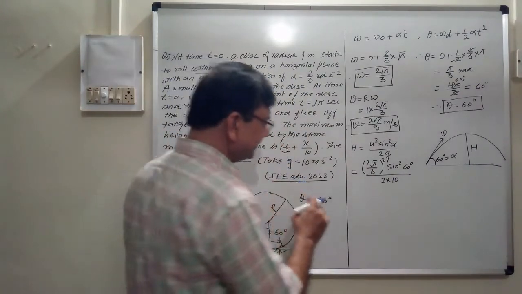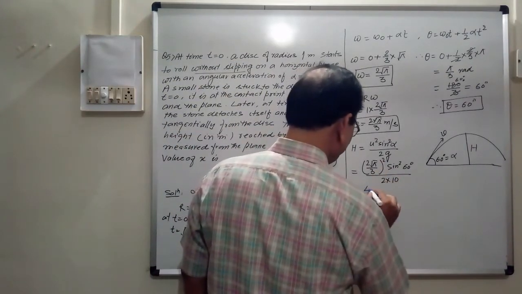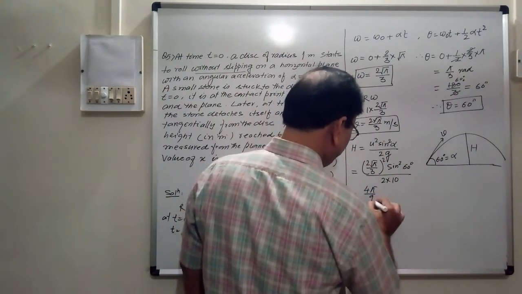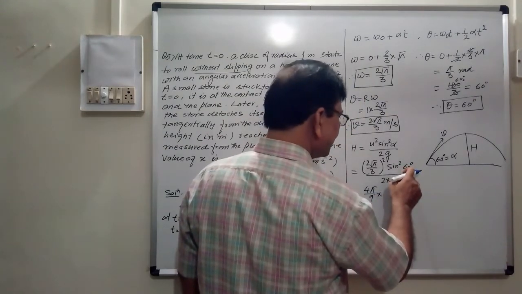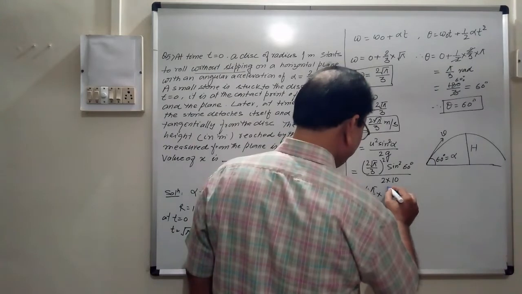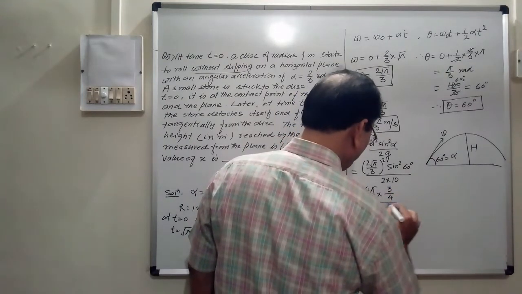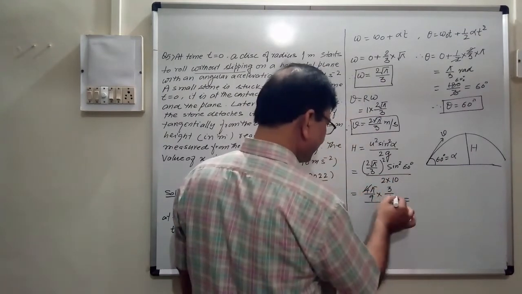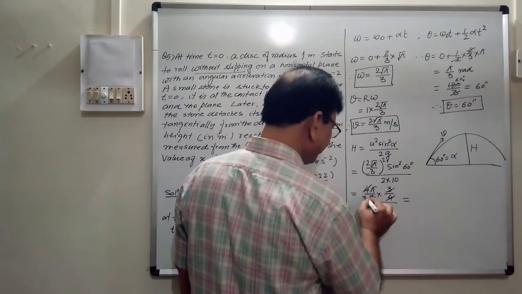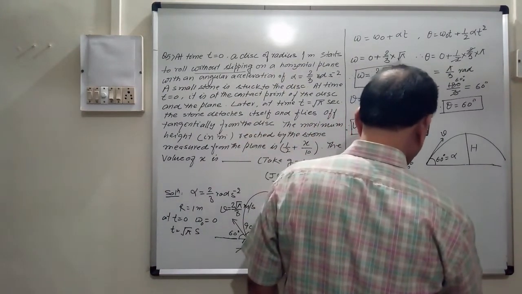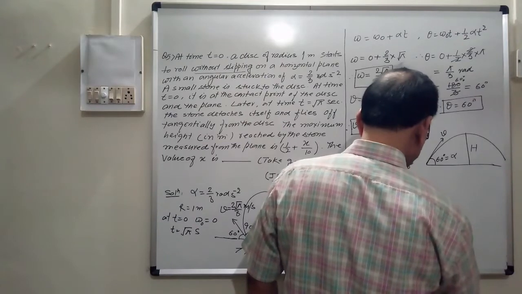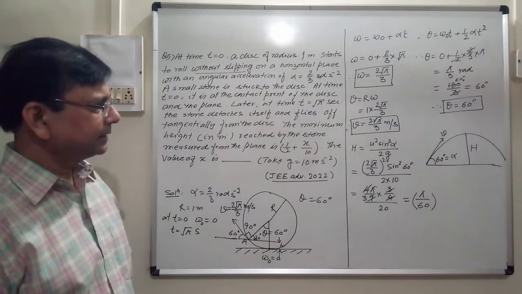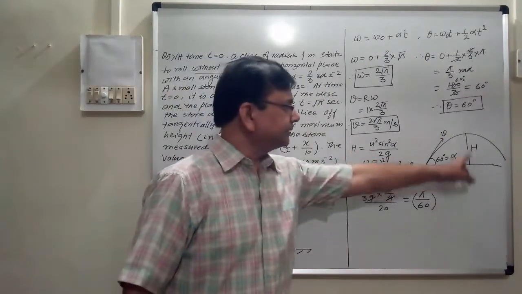अब इसको सिंप्लीफाई कर देते हैं, तो क्या मिलेगा? स्क्वायर करेंगे तो 4 pi by 9 into sin 60 is root 3 by 2. So root 3 by 2 squared means 3 by 4, upon 20. ठीक है? So इसको simplify करेंगे. This 4 and 4 will go. 3 times will come. Right? So this is equal to pi by 60. That is this height.